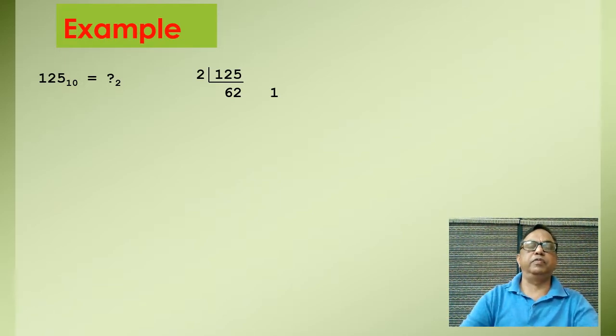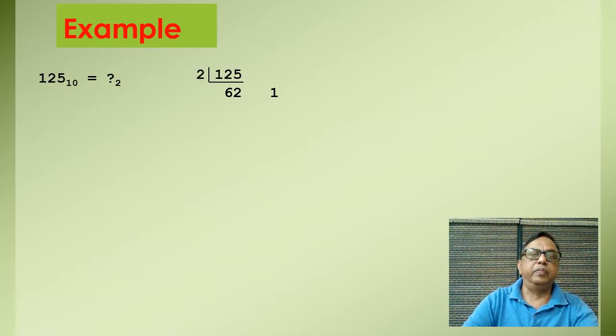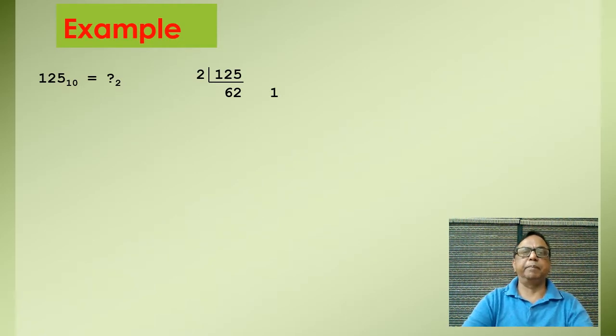Because the base of the binary number is 2, and the double-dabble method says that the decimal number should be divided by 2 repeatedly, and its remainder will represent the coefficient of the binary number, and the first coefficient will represent the LSB, that is least significant bit, and the last one will represent the MSB. Now let us see in this example.